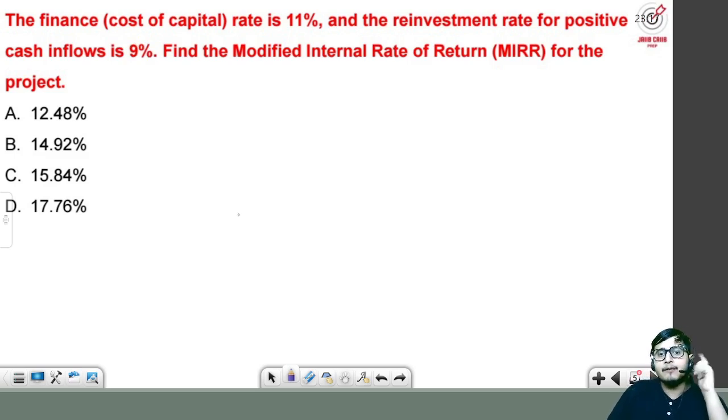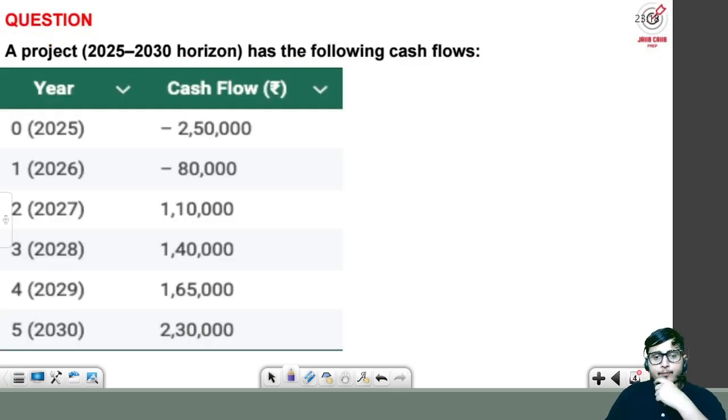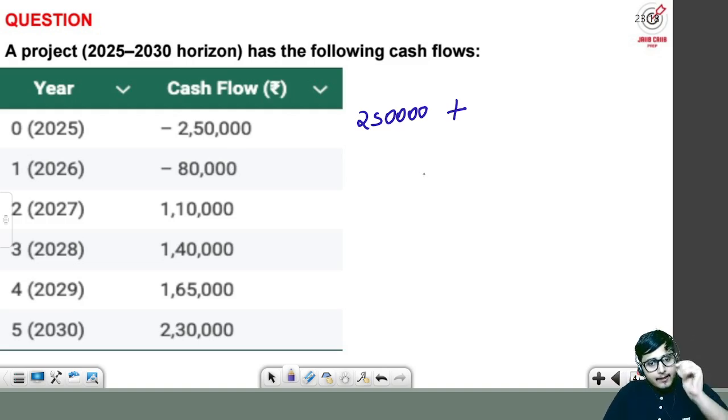Now sir and ma'am, first of all, present value of cash outflow. So for present value of cash outflow means right now at year 0 what is the value of cash outflow. So sir and ma'am, this is 2,50,000. We are giving it, that is why it is written in minus. So 2,50,000 plus this 80,000, which is after year 1. So we want to calculate the value of this 80,000 today.